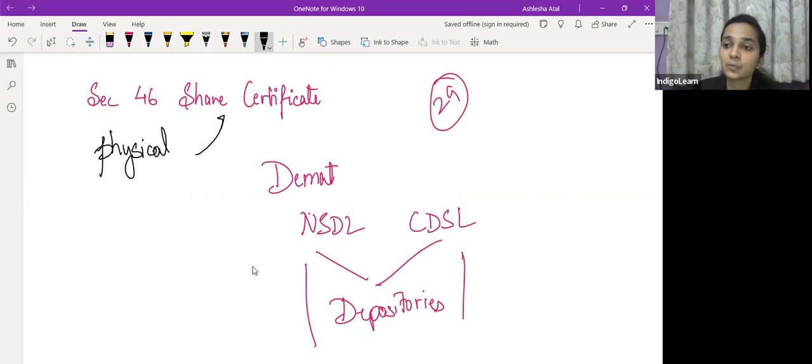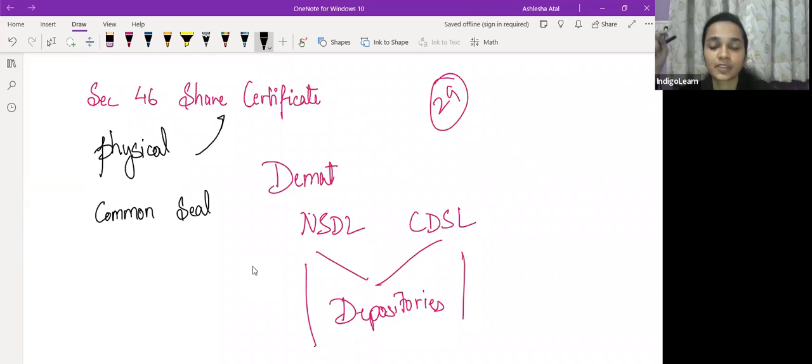Now, whenever a company is issuing a share certificate, it has to be issued under the company's common seal. If a company has a common seal, the company has to affix its common seal on the share certificate. Now, is common seal optional or mandatory? Common seal optional है या mandatory है?